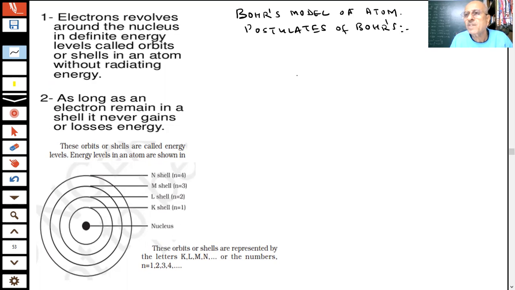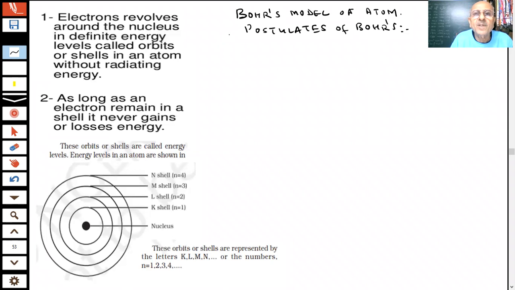Experimental evidence is a must for any science postulate or for any model. And when more experiments are done, more information becomes available which cannot be explained by this model. We have to go for another improved, modified model, which can be proposed by other scientists. That is how everything happens in science, students.